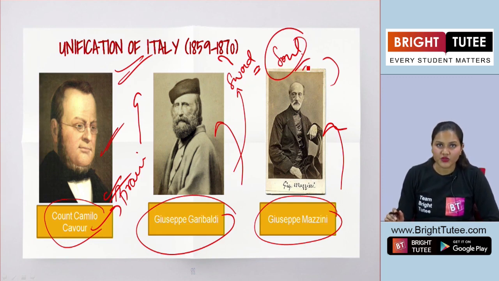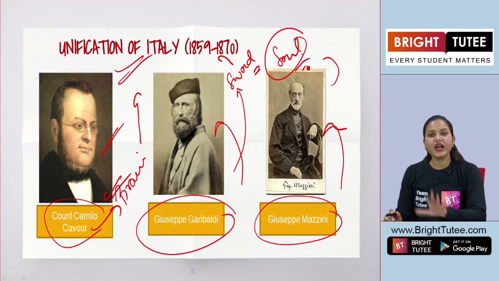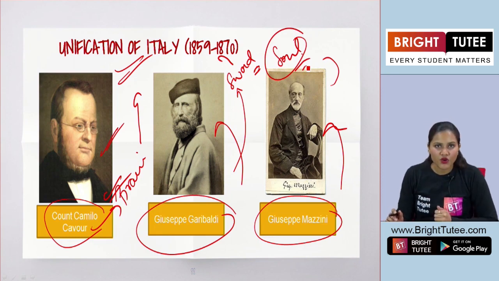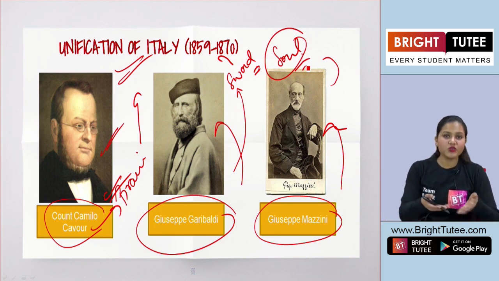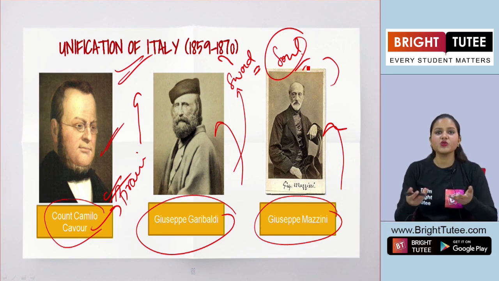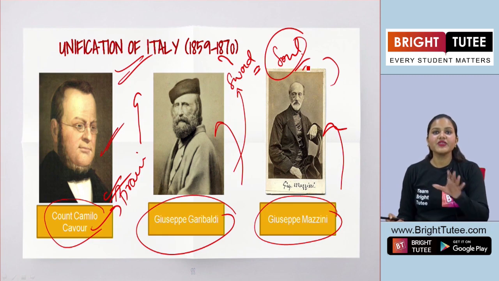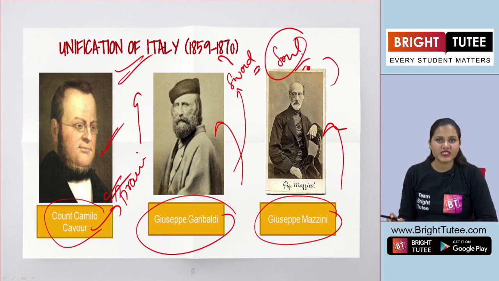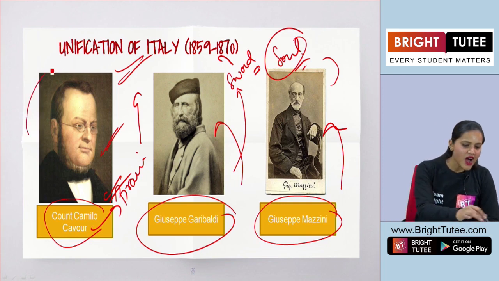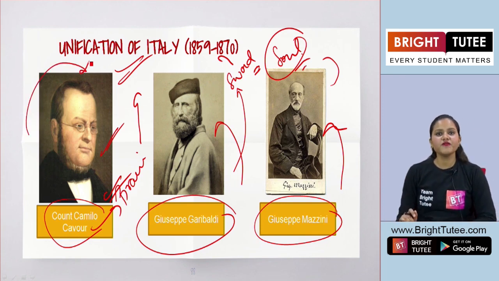Quite important, students. So you have to keep in mind who was known as the soul, who was known as the brain, and who was known as the sword. Now, one by one, we will understand the contribution of all these three famous personalities and how they helped in the unification of Italy.